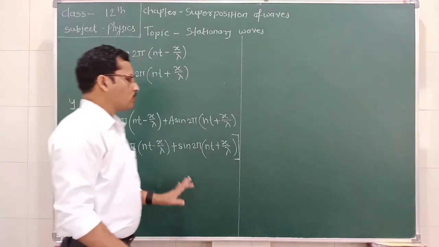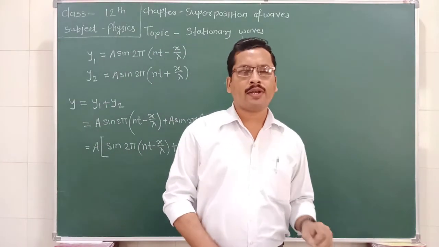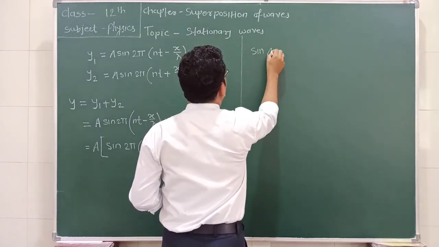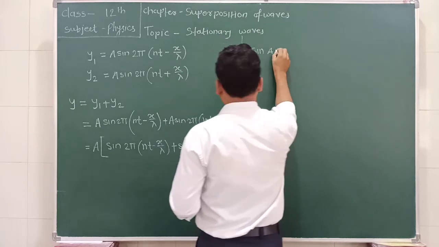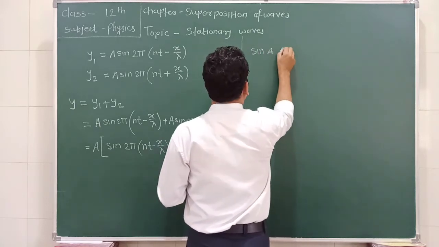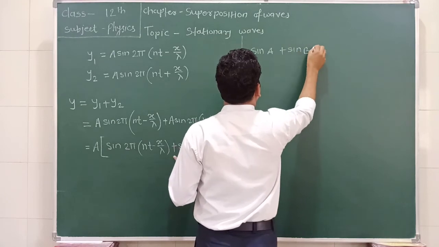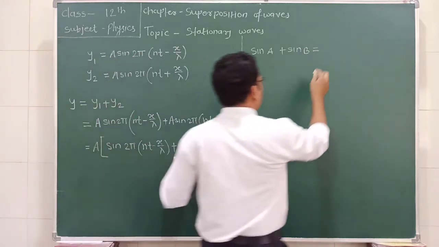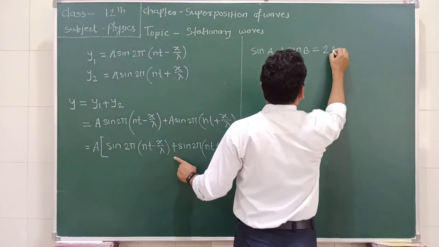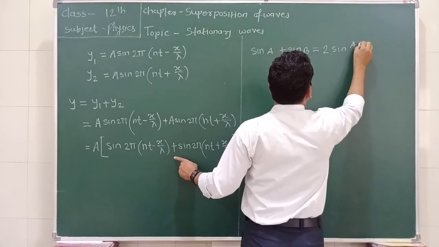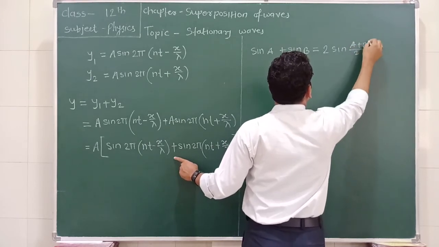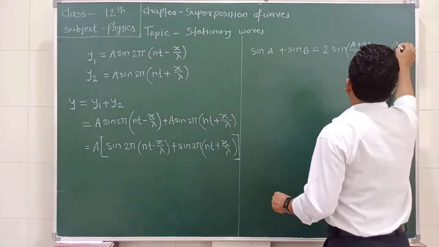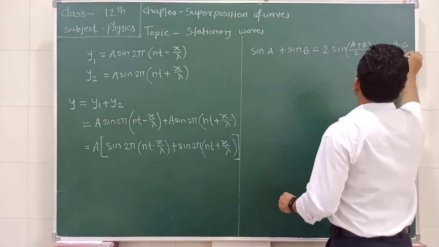Now this can be solved with the help of a trigonometric relation which states that sin A plus sin B is equal to 2 sin((A + B)/2) into cos((A − B)/2).